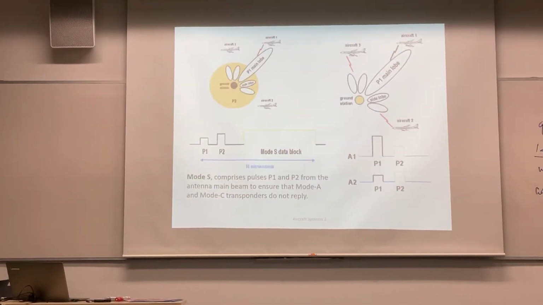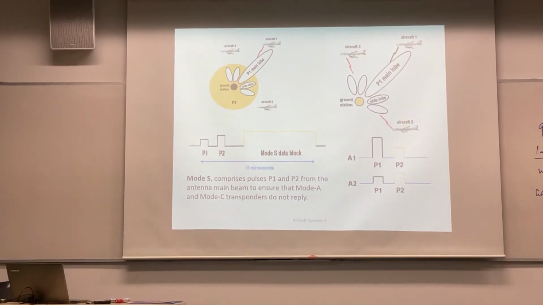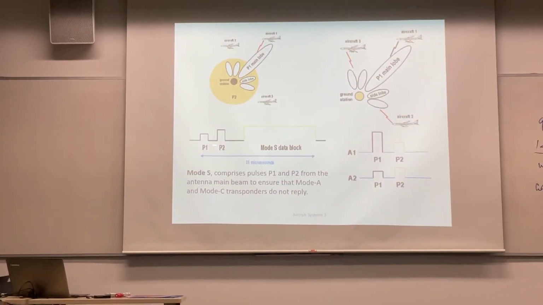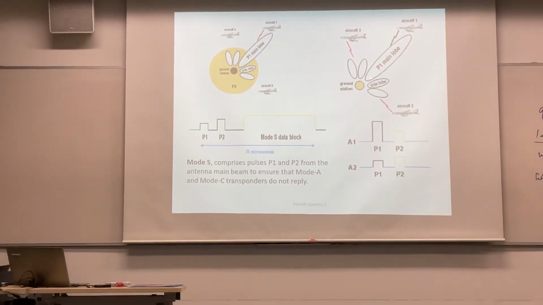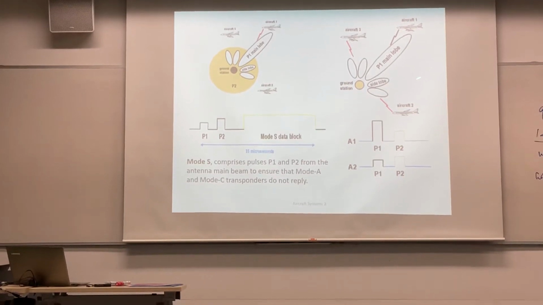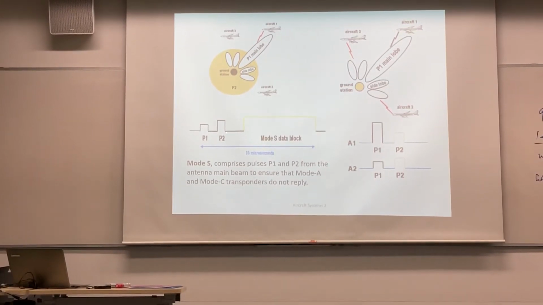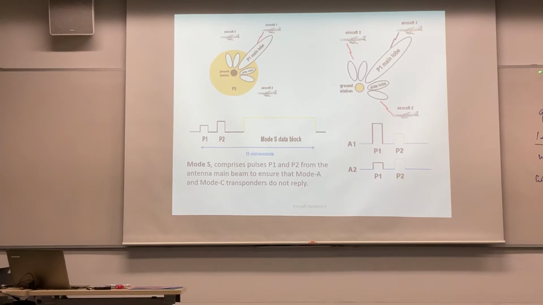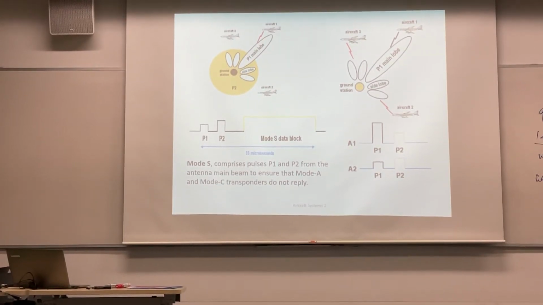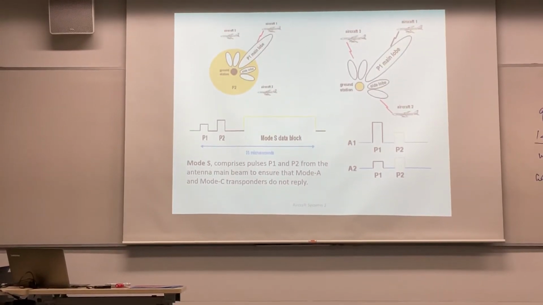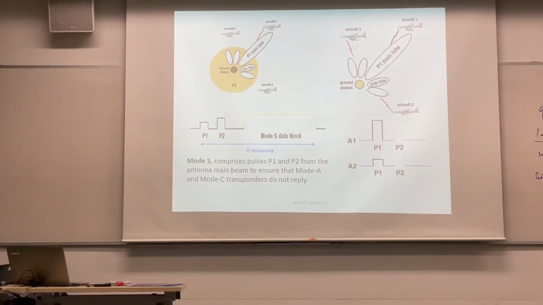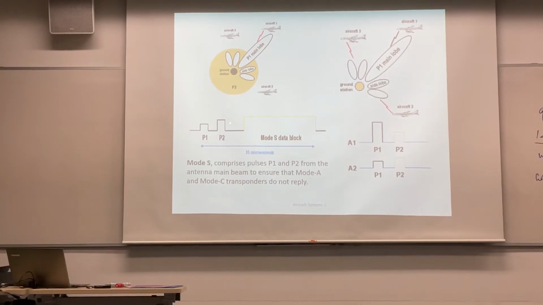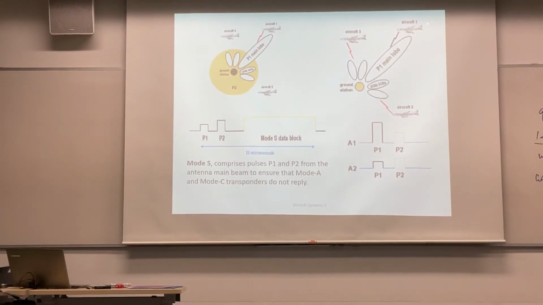Now on the S mode, we actually make use of this trick. We purposely put a P2 stronger than the P1, and it's transmitted in the main lobe. So all the aircraft that receive this P2 higher than that will not respond. Only the particular aircraft that is interrogated will respond. So it's a different way of operation. It's a very clever system that makes use of the P2 to interrogate.